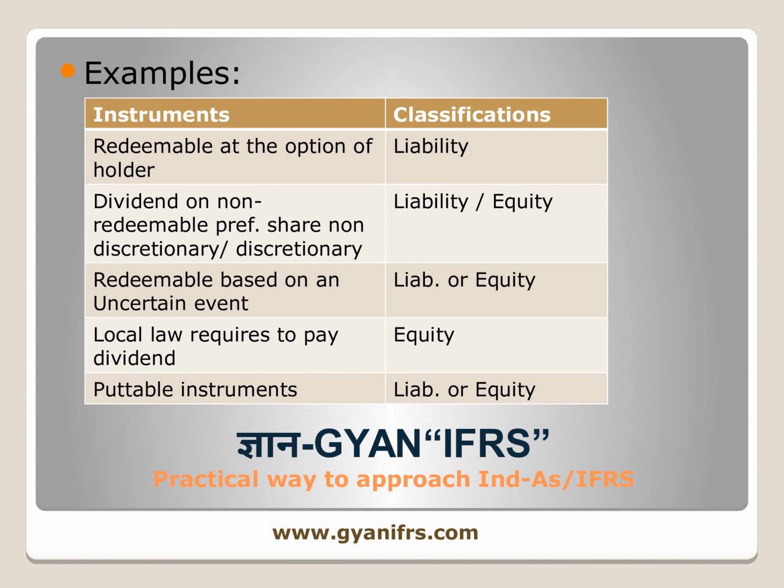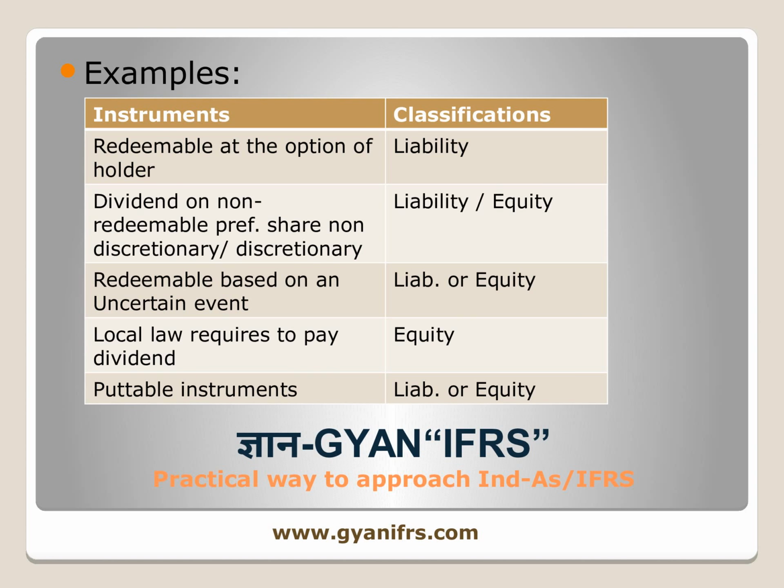However, if those preference share dividends are discretionary, meaning the entity can say, hey, I don't have the cash right now, I don't want to pay it this year, I will pay in a subsequent period, so if they have the right to say no to settling that particular payment attached to the dividend, then it will be treated as equity.